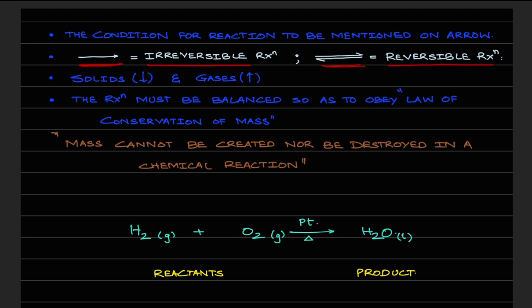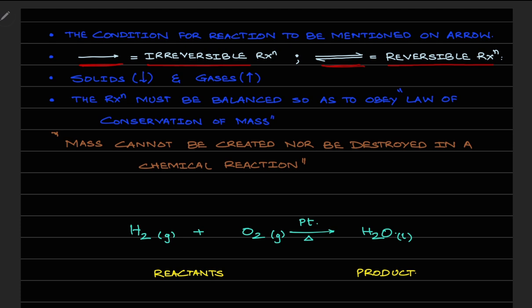That means reactants can be converted to products. Similarly, products can also be converted back to the reactants. Now currently the reaction that we have is an irreversible process, so that's the reason we have written it with a single headed arrow pointing from the reactants towards the product.